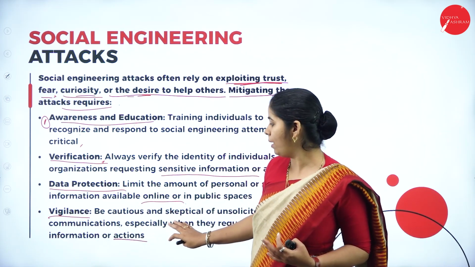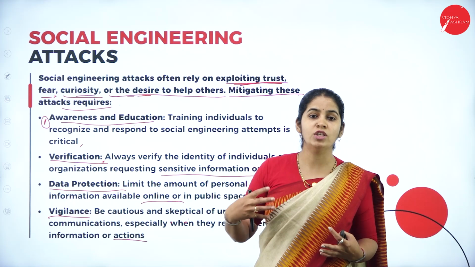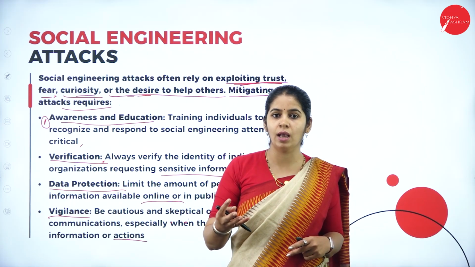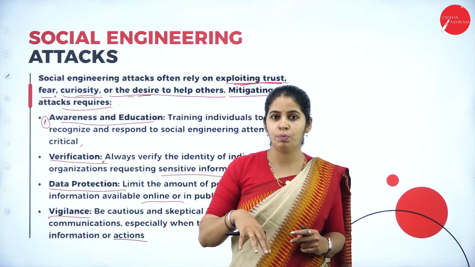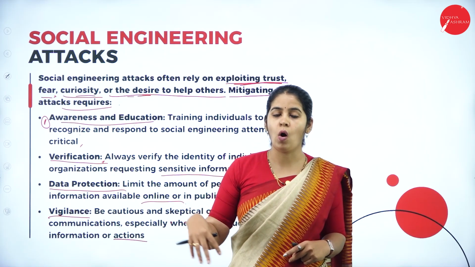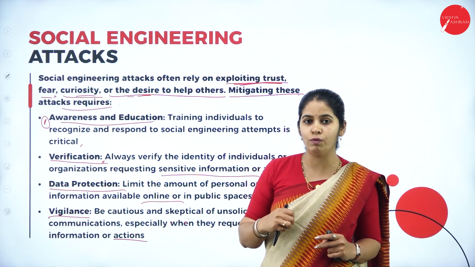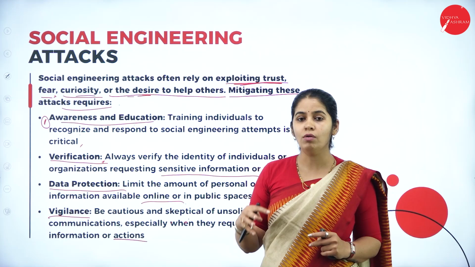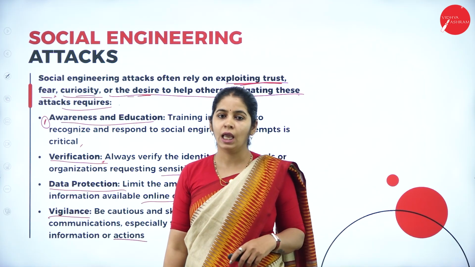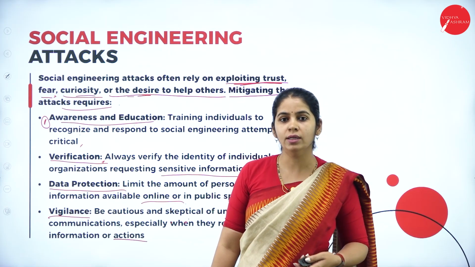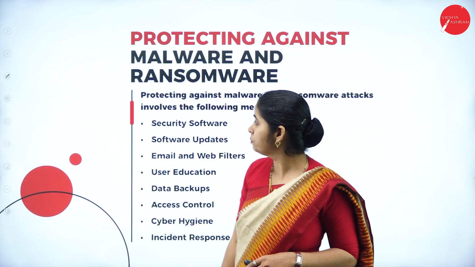In online platforms also, you should have vigilance. Who is he? Why is he asking? Can I trust this person? Why is he asking for all my sensitive information, credentials and personal information? You should have vigilance before giving any data. These are some of the techniques we should use to avoid social engineering attacks.